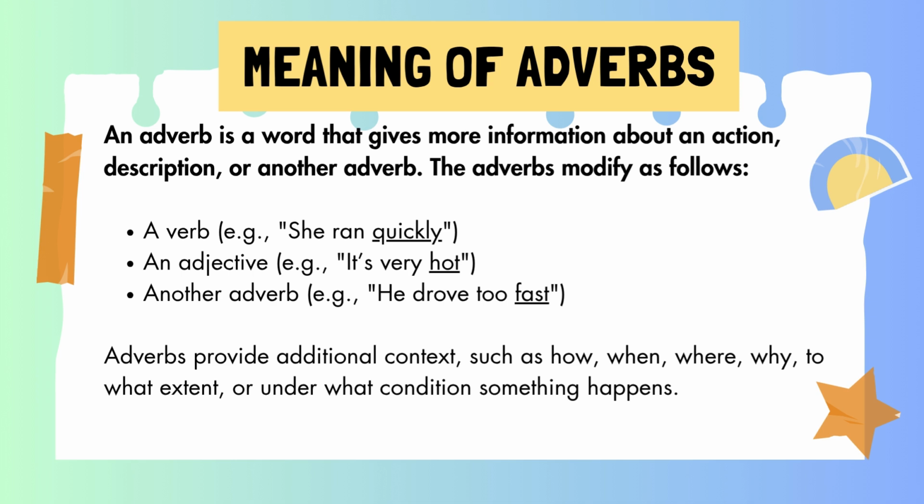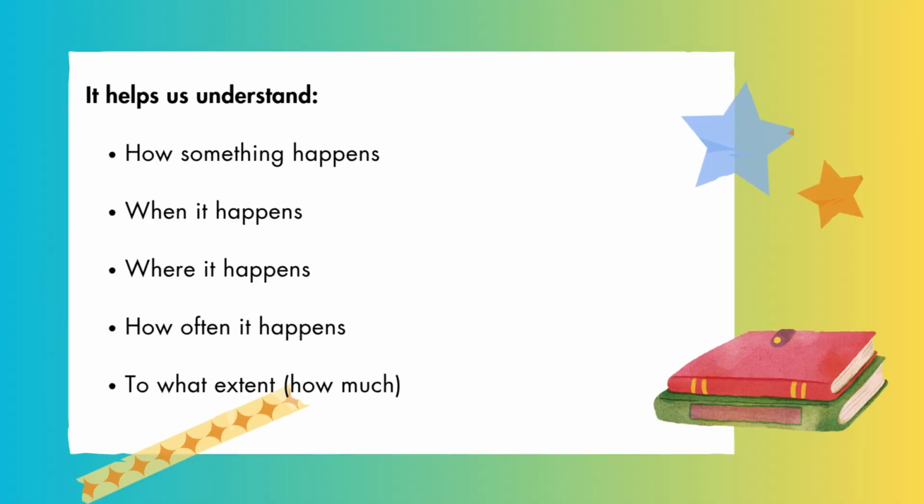Adverbs provide additional context such as how, when, where, why, to what extent, or under what condition something happens. It helps us understand how something happens, when it happens, where it happens, how often it happens, to what extent.